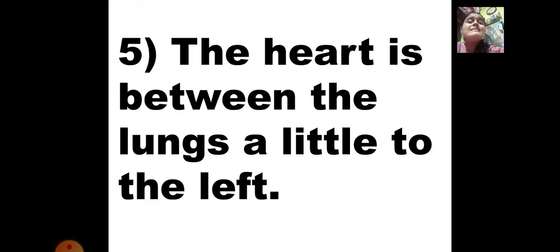The heart is in between the lungs, a little to the left. So our heart, which helps to pump blood to all parts of the body, is actually between the lungs and a little bit towards the left hand side.